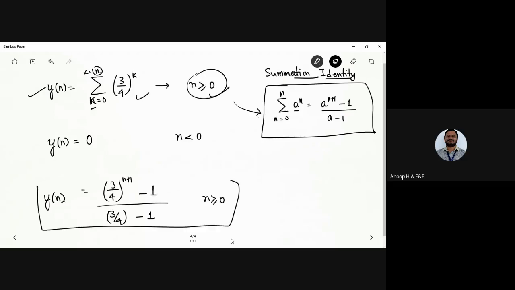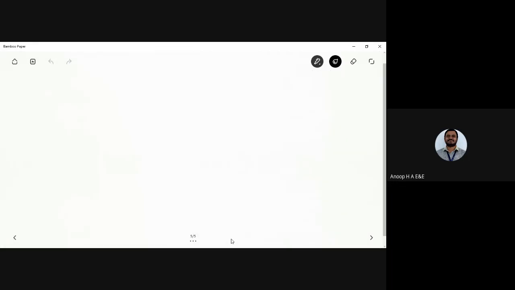This is what I need to use for evaluating the output of the system for n equal to plus 5 and minus 5.